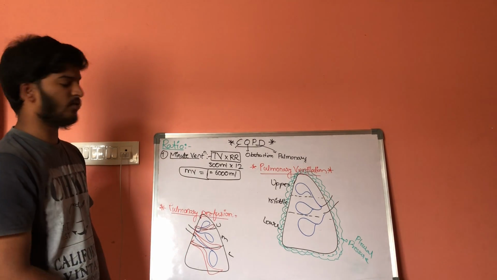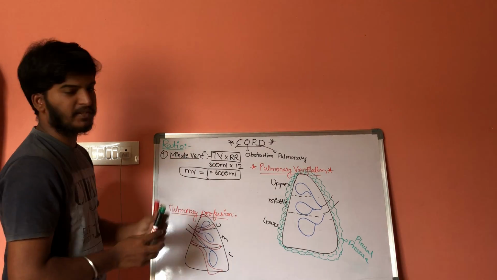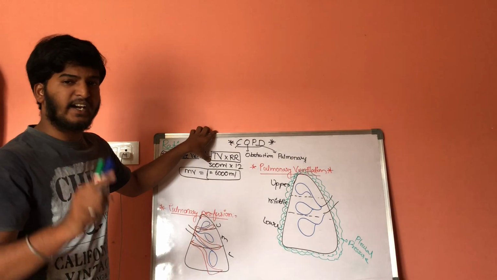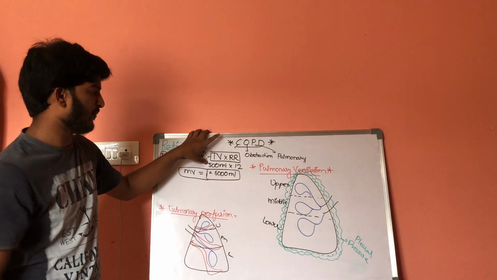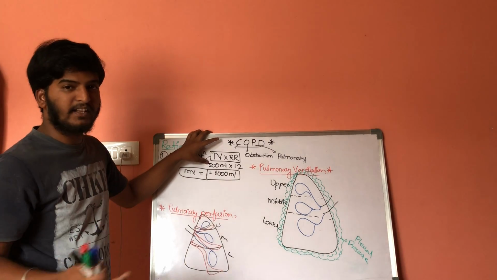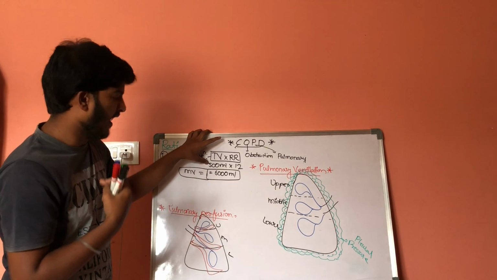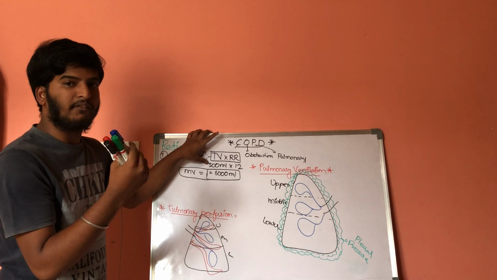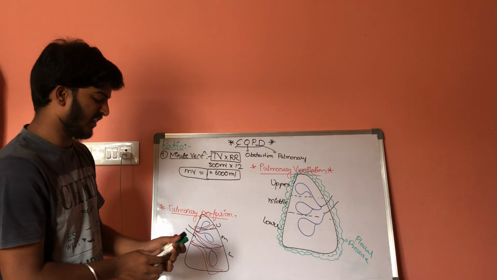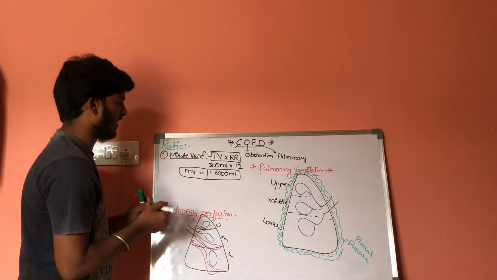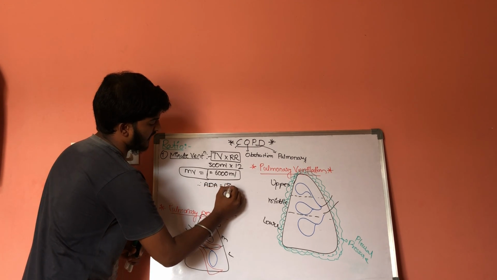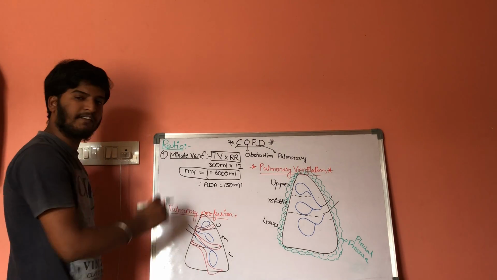Minute ventilation is 6000. This information will be known by every student, but a good student should remember that if 500 ml of air enters our lungs, exactly 500 ml of air will not reach the alveoli. In between the external nostrils and the alveoli, there are some parts where the air will get stuck. That is wasted air, the dead space air, that is 150 ml. So 150 ml will be lost.